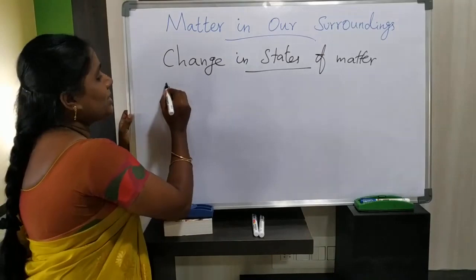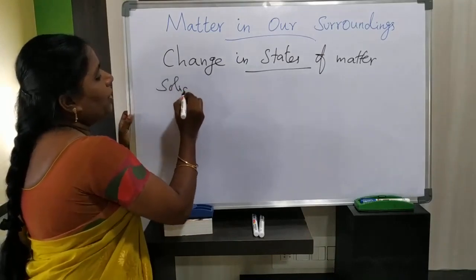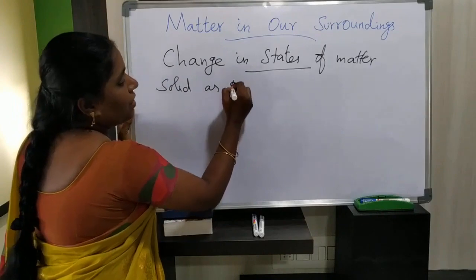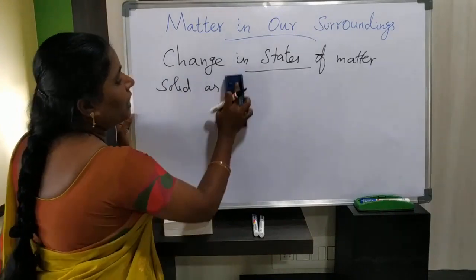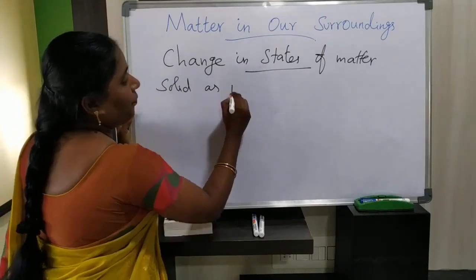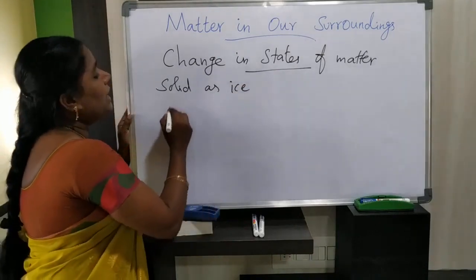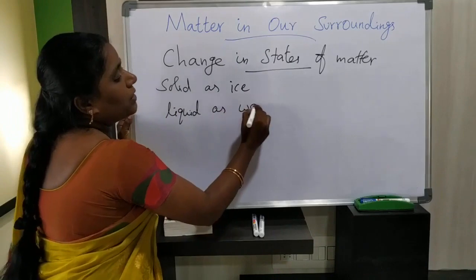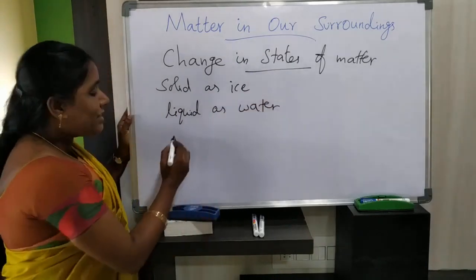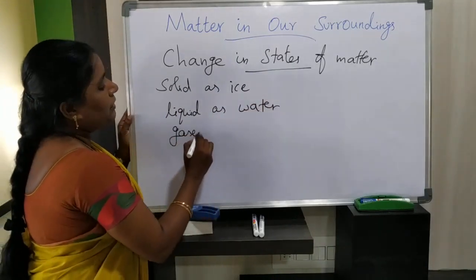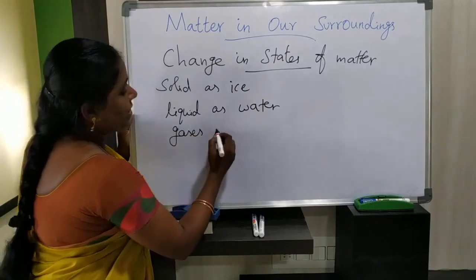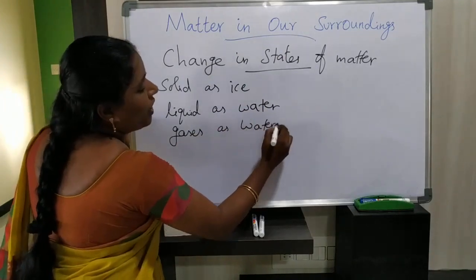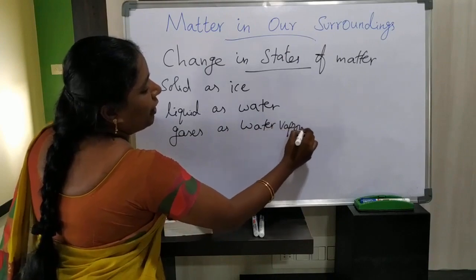What is the solid form of water? It is ice. What is the liquid form of water? It is water. And what is the gaseous form? Water vapor.